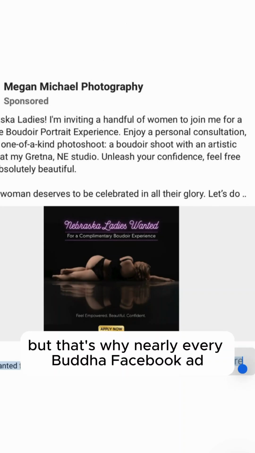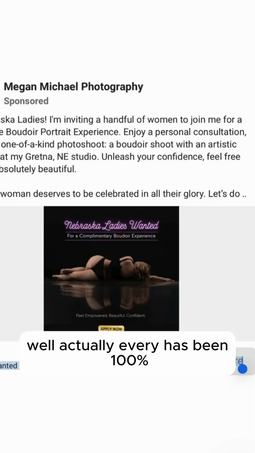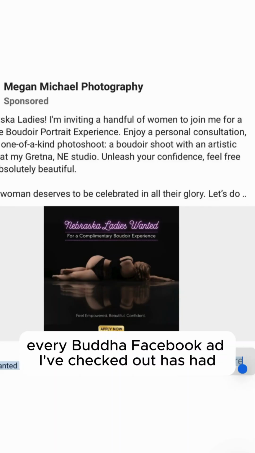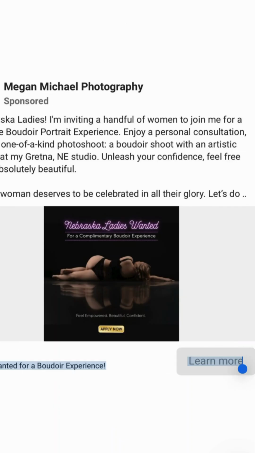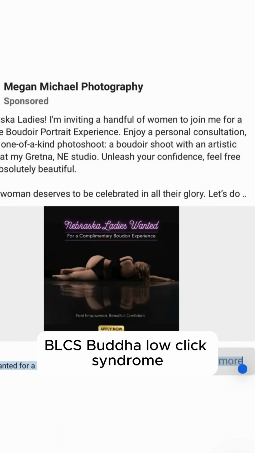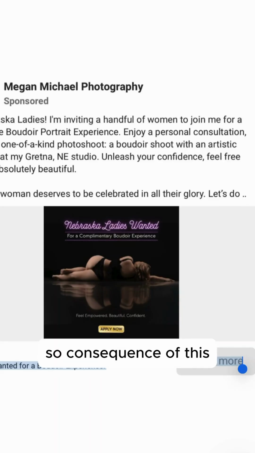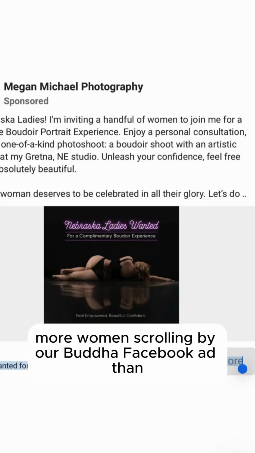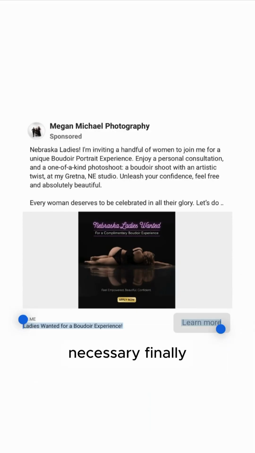But that's why nearly every Boudoir Facebook ad, well, actually every one, 100%, every Boudoir Facebook ad I've checked out has had BLCS, Boudoir low click syndrome. So the consequence of this is more women scrolling by our Boudoir Facebook ad than necessary.